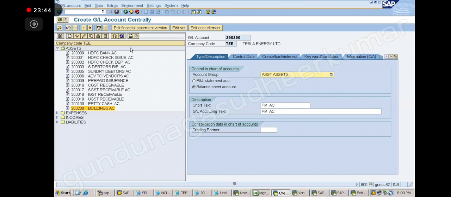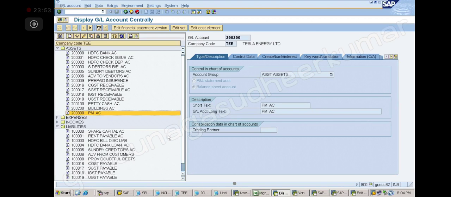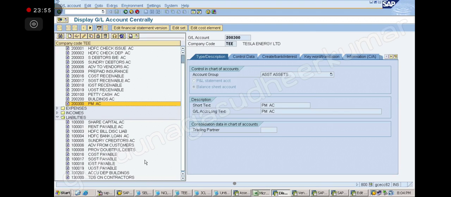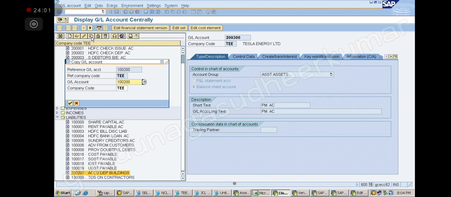Yes, sir. Now see. Good. So plant and machinery account I have created. Next what I have to do? Accumulated depreciation. Like this. Click on copy. Again I am changing 100, 300.